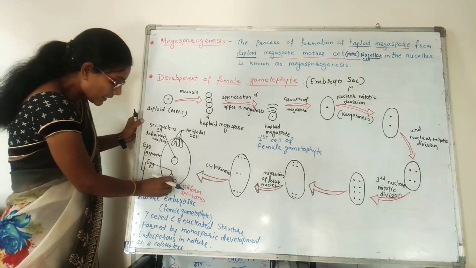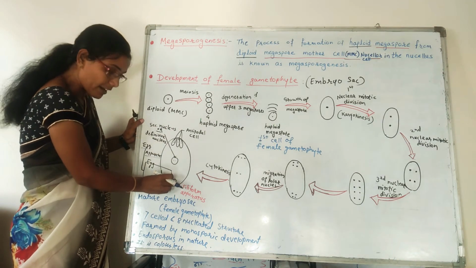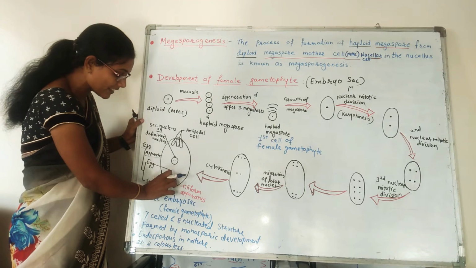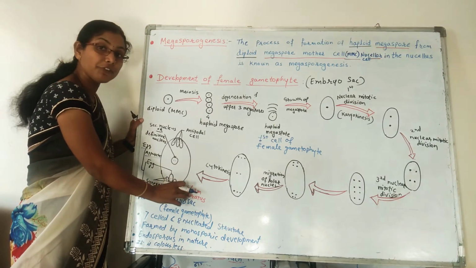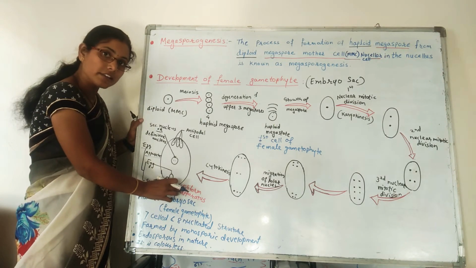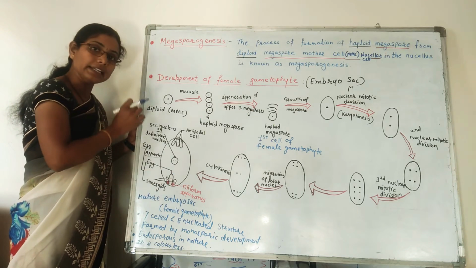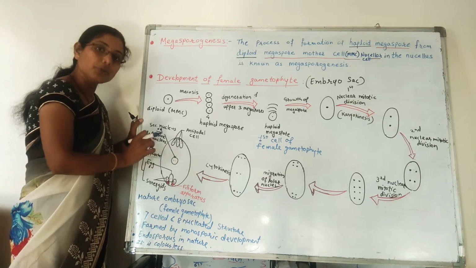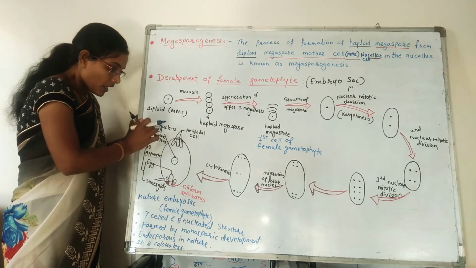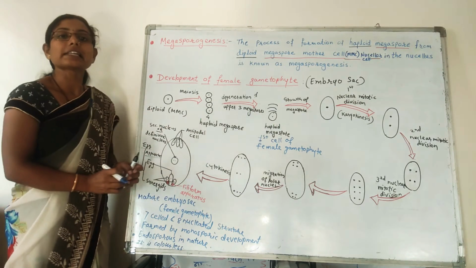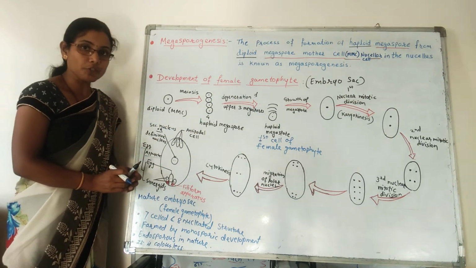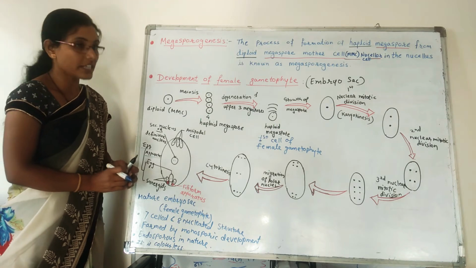Now, these hair-like structures present in the synergids are said to be the filiform apparatus, and their role is to direct the pollen tube towards the egg during the fertilization process. This complete structure is called the female gametophyte or embryo sac.